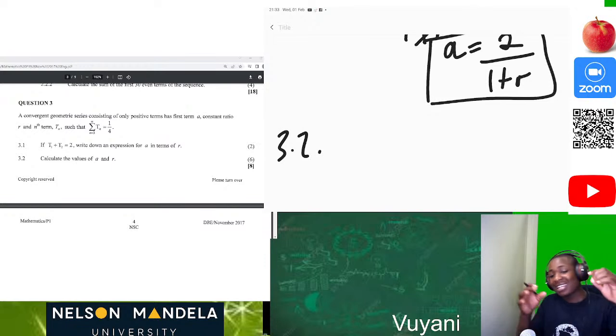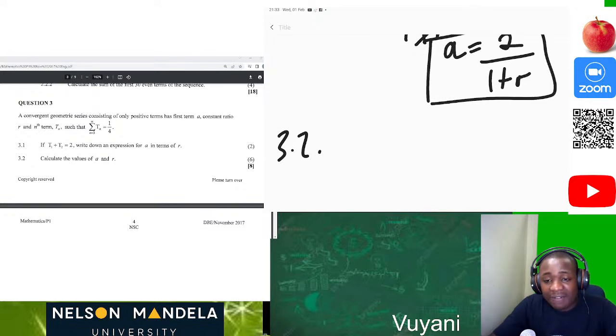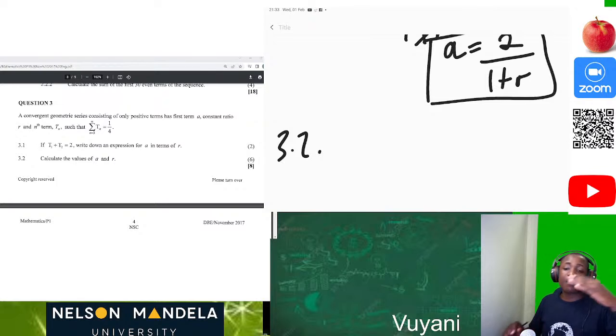So how do we calculate the sum to infinity? Those are the questions. That's how you answer a question: you break it down step by step, according to what you are given in the information. For the fact that we have that sigma notation from n equal to 3 to infinity, it means we are determining the sum to infinity.